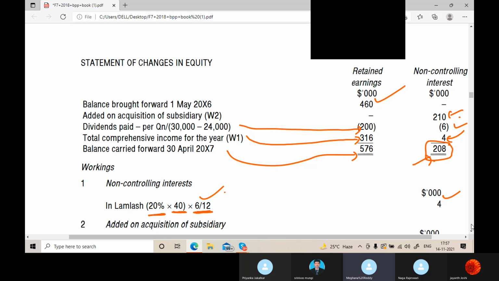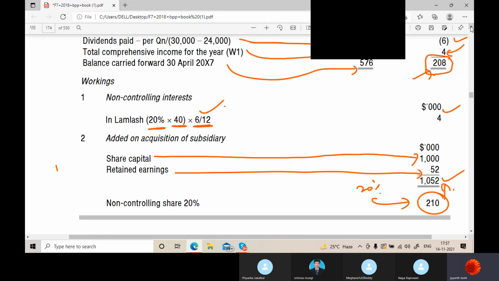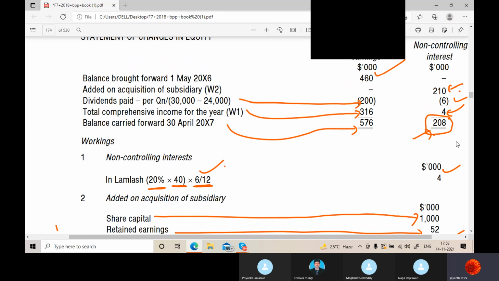So 210. We calculated here, no? 20% of this. Come on, 20% of 1052 is how much? Don't take approximate figures. That is 210.4, na? Yes, sir. 210.4. You got it.